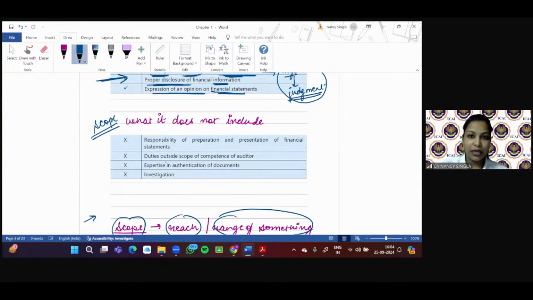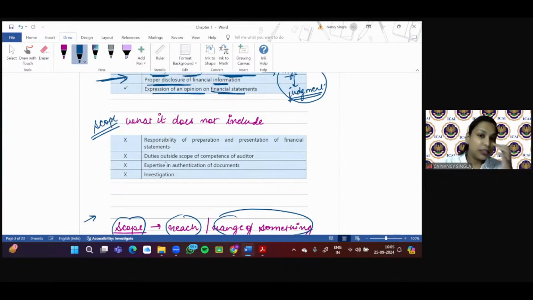It is the management. See, let's say if XY and associates are involved in preparation of financial statement of ABC Limited in our example, will CAX be in a position to give an independent opinion? The answer is no. Why? Because he himself is involved, or his firm is involved, in the preparation and presentation of financial information. So it is not the auditor that is required to present the financial statement, it is the management. So preparation and presentation of financial statement is absolutely not included in the scope of audit.